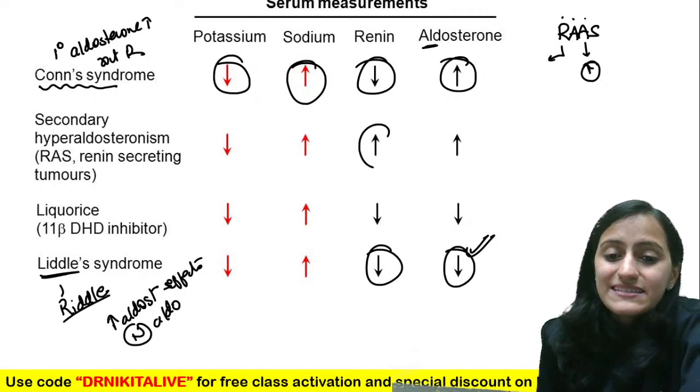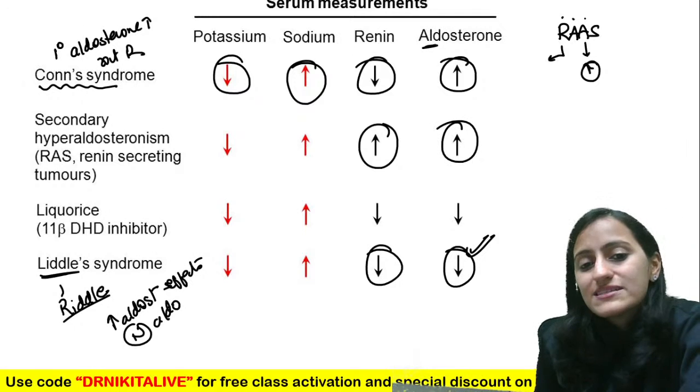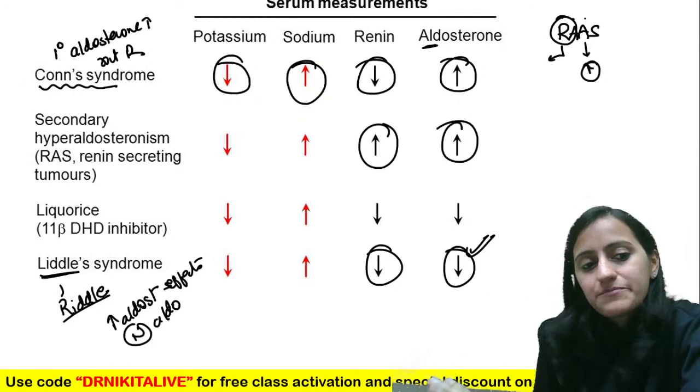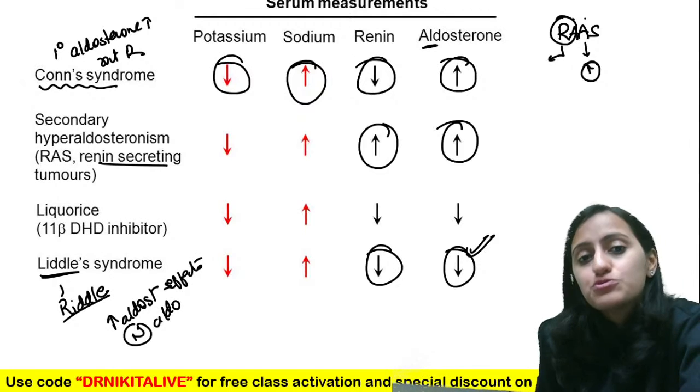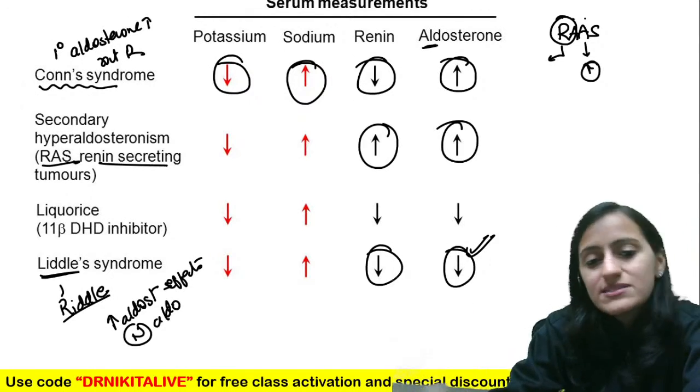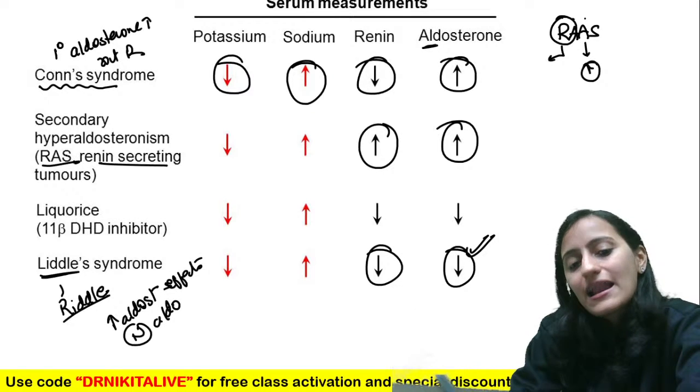Where will you see that the renin is increased and the aldosterone is increased? Where it's the primary renin which is high, right? Like the renin secreting tumor, the renal artery stenosis. Basically, the secondary causes will have high renin, high aldosterone.